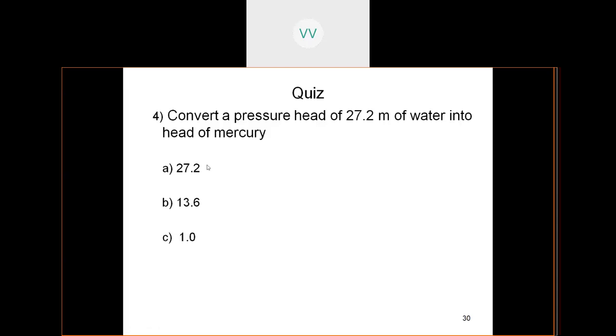When it comes to mercury, you will have it very small because the specific gravity is 13.6. So 27.2 divided by 13.6, you get a pressure head of 2 meters. So this is the right answer, the last one.